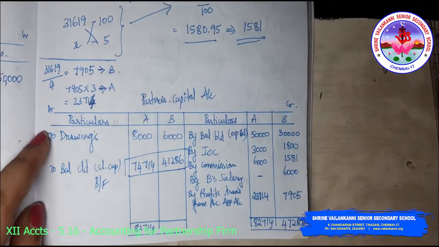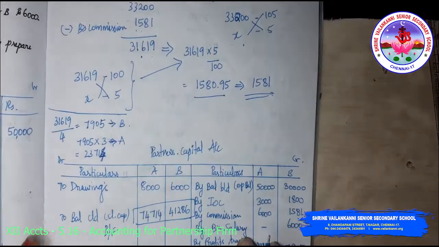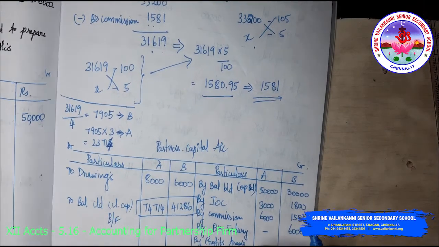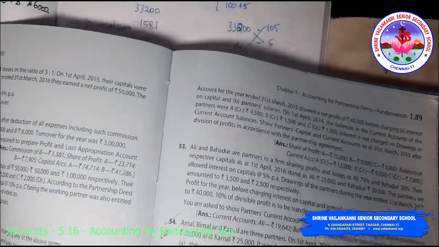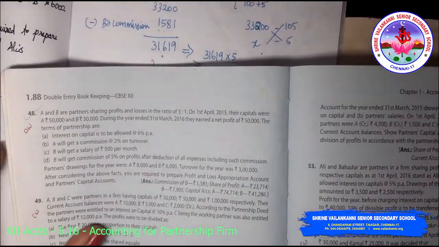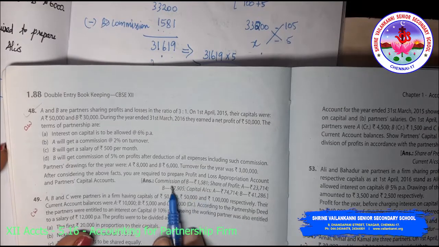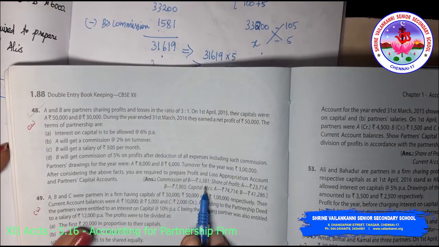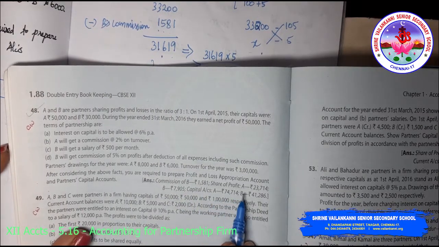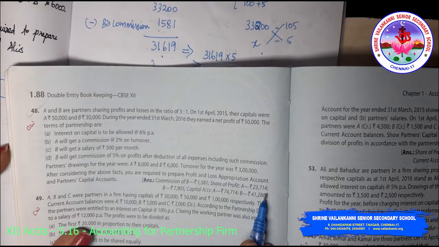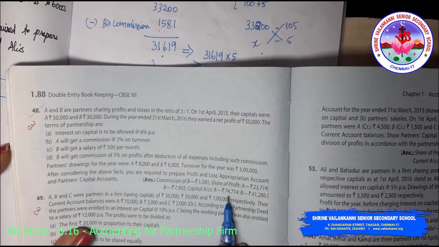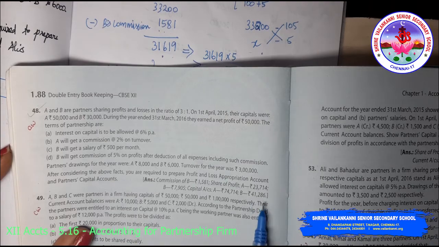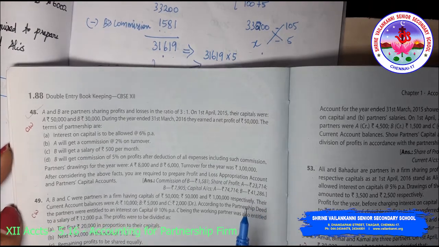Okay, we'll check whether we got the correct answer. You can see in this textbook we have this problem. I have done 48 problems from this textbook. See, commission of B is 1,581, share of profits A 23,714 and B 7,905. Closing capital is A 74,714, B 41,286. So we are right. I hope that this is clear.